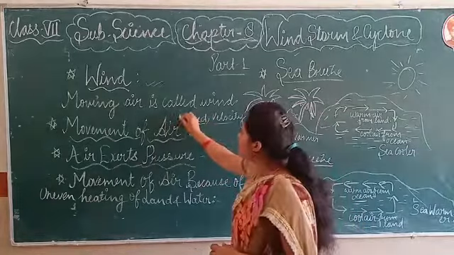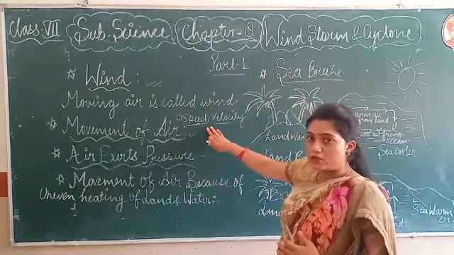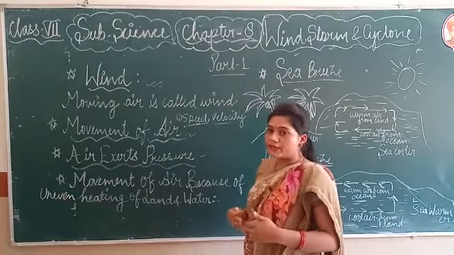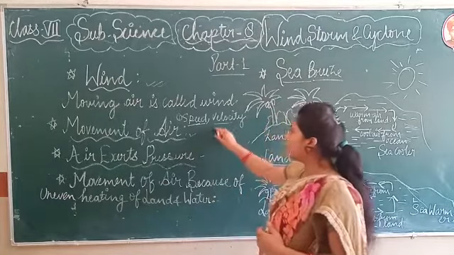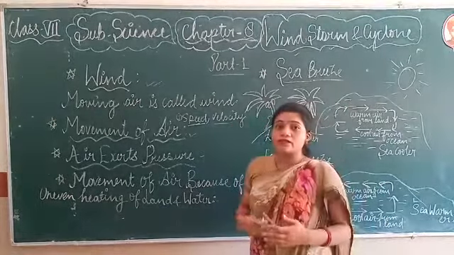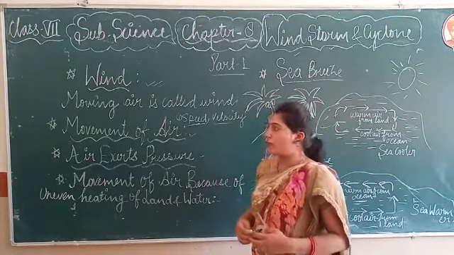With the help of speed, we can find out with what speed the wind is flowing. And velocity, we can know what is the velocity of the wind with which it is flowing.